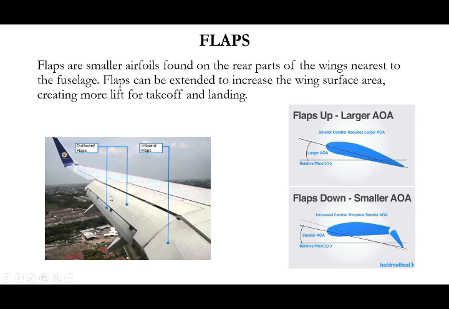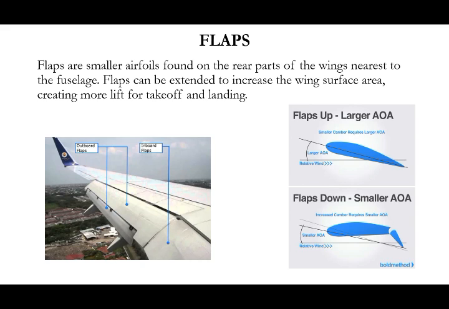For takeoff, we deflect the flaps up to some 30 degrees. For landing, we deflect the flaps up to 45 degrees. That means we cut off the flow. At that time, lift is not generated that much, so landing can take place. But for takeoff, we need more lift because we have to compensate the aircraft weight.